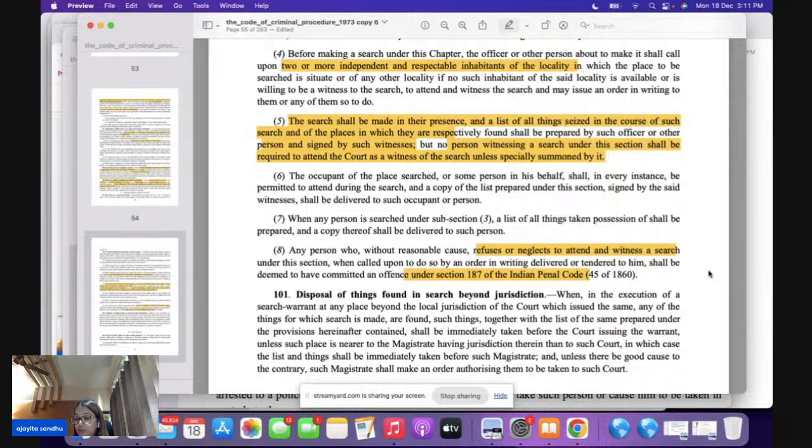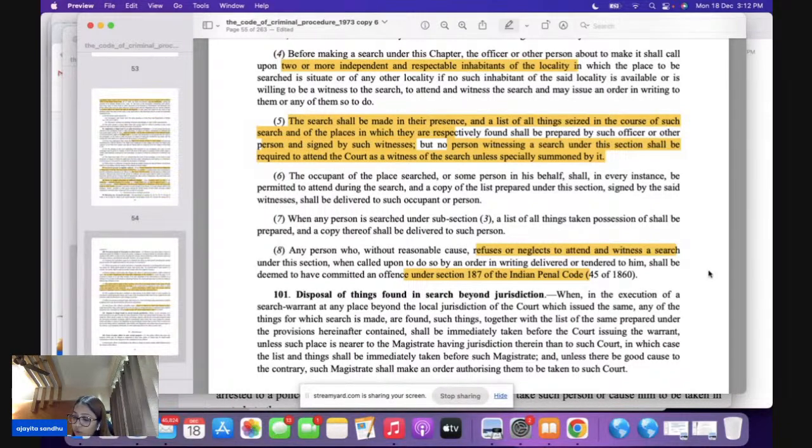This is your prelims question again. So if a person refuses or neglects to attend this particular search, it is going to be an offense under section 187. Okay, moving on.